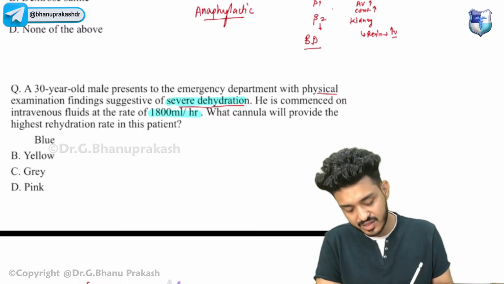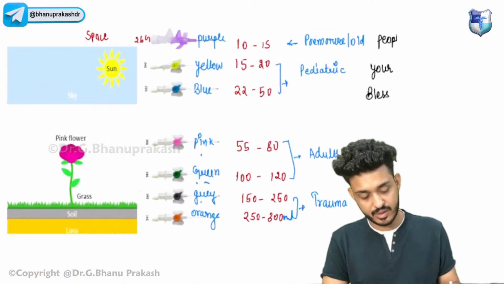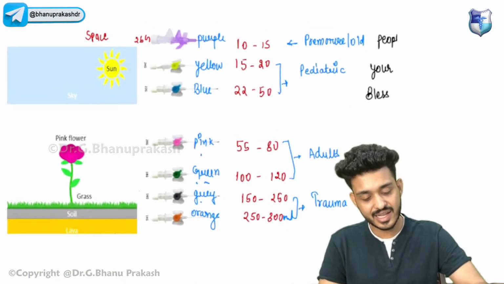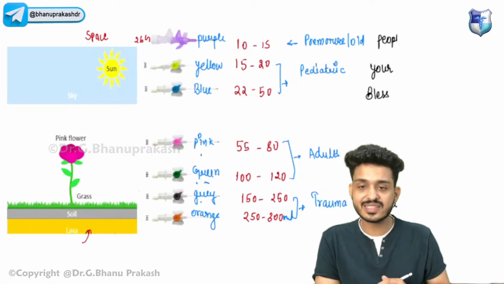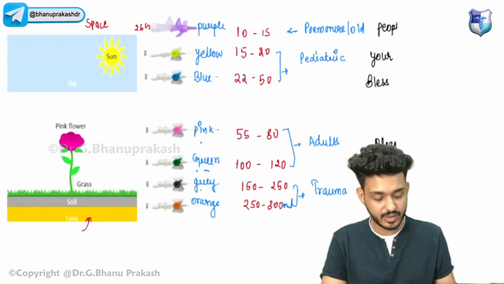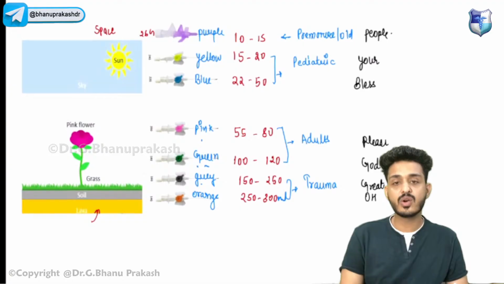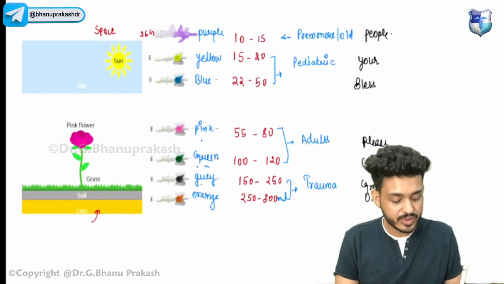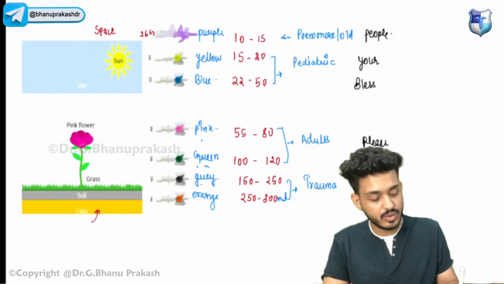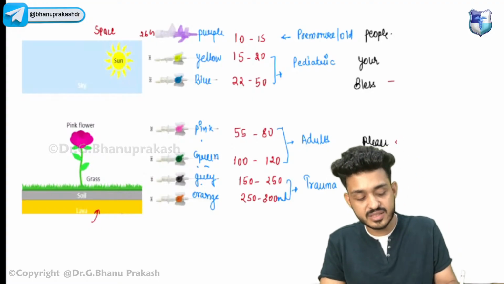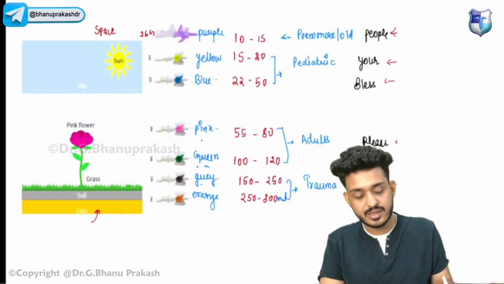Or let me teach you. The answer will be gray, guys. How to remember? Look here. We have the complete mnemonic. If you can remember this, you have already remembered it, I know. But I will be telling you about the flow rate of the particular cannula. You can also remember the mnemonic. What is the mnemonic? Oh great God, please bless your people. Okay, that is the mnemonic.